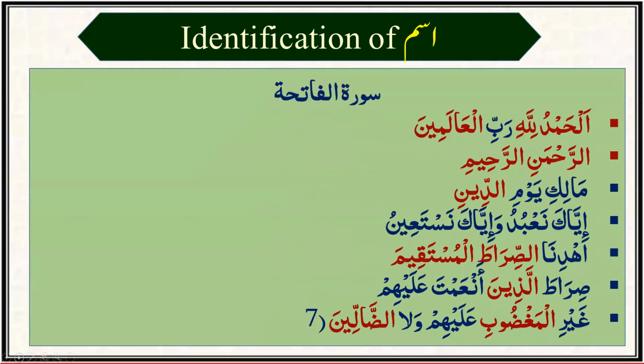Now let's do the practical application and find out the ism from Surah Al-Fatiha. Surah Al-Fatiha has 7 ayat. Now it is very easy with the help of these signs, that is alif lam, we can identify the ism from Surah Al-Fatiha. Alhamdu, Allahi, Al-Alameen, Ar-Rahman, Ar-Rahim, Ad-Din, As-Sirat, Al-Mustaqim, Al-Ladina, Al-Maghdub, Ad-Dalin. These are all isms because they have alif lam at the beginning of the word.